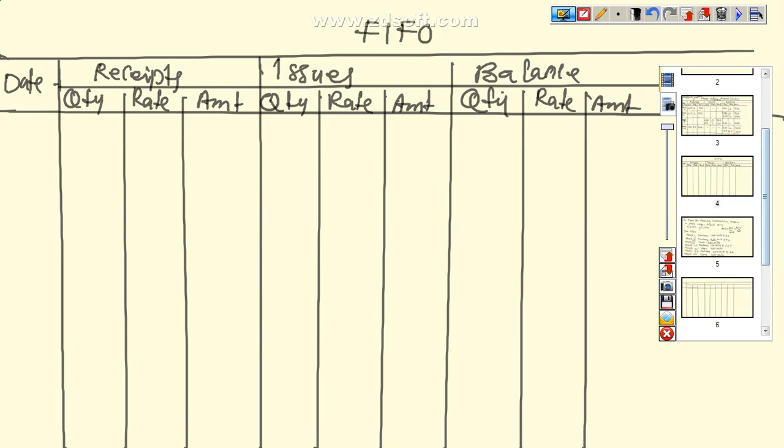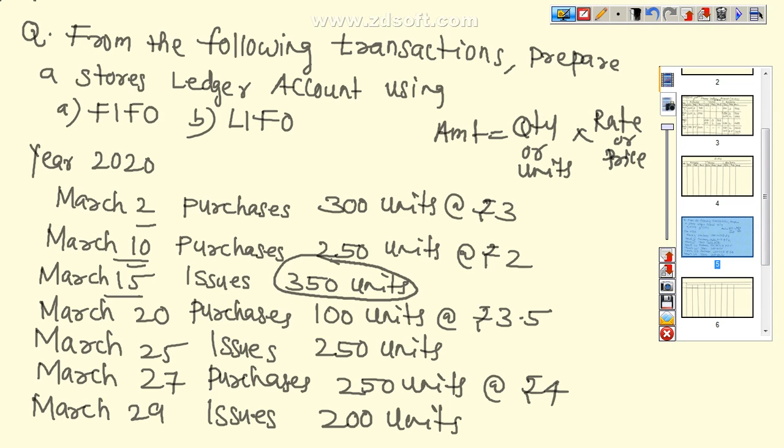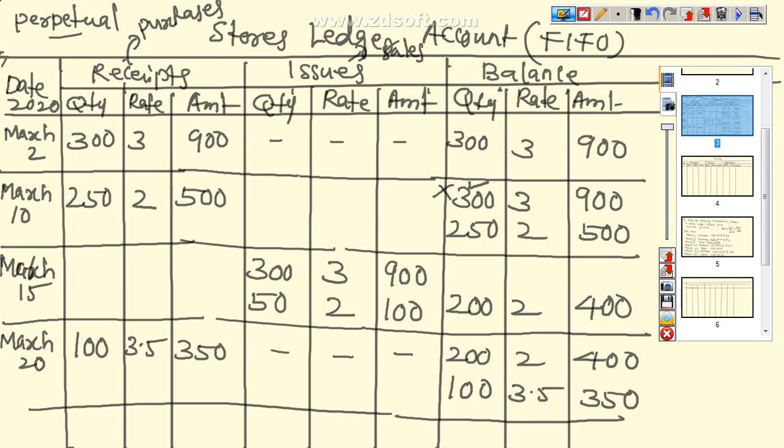The next transaction is that we have to issue 250 units. So we are following first in, first out. Out of these stocks, which one is the first one? This one. So the entire 200 we take from this stock. The remaining 50 units we have to take from here.